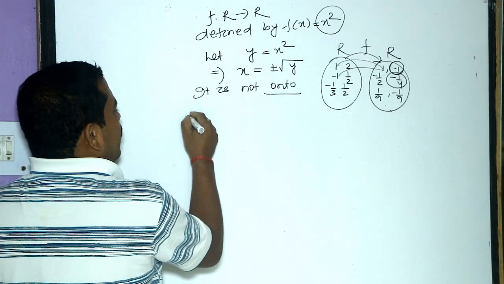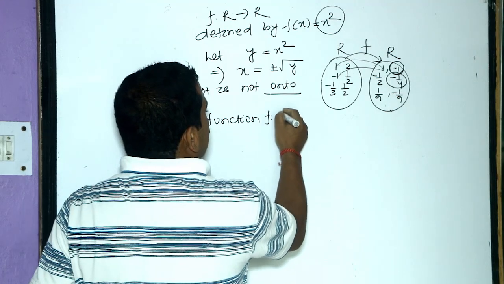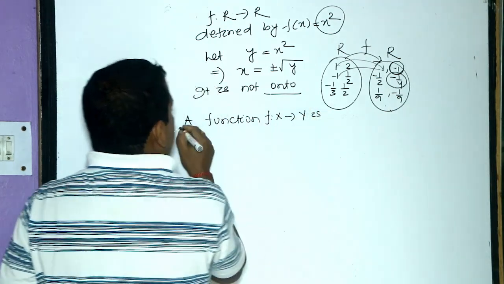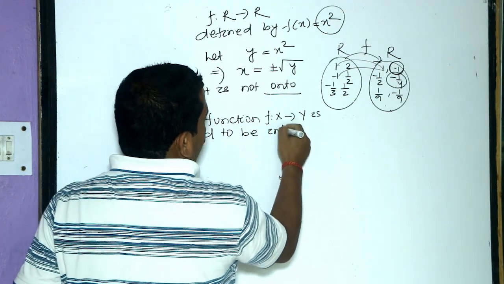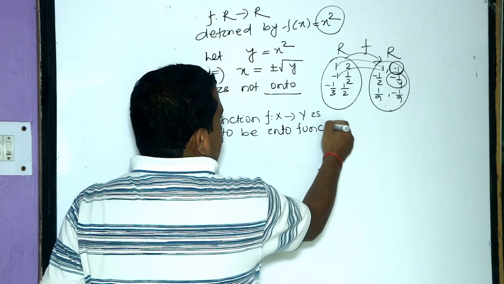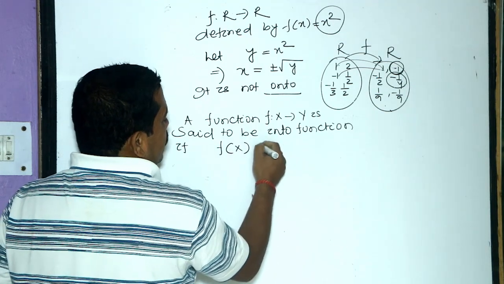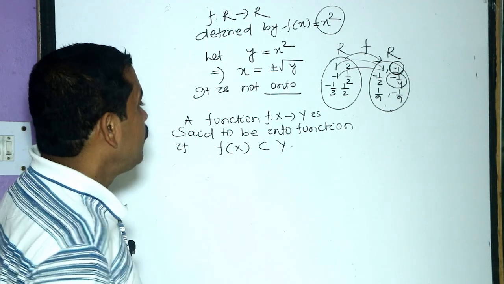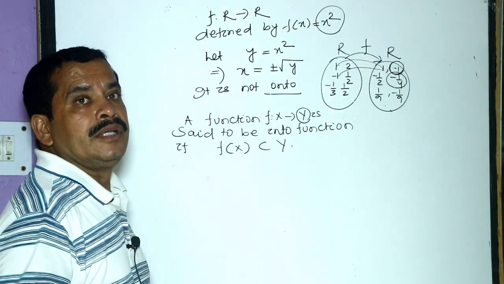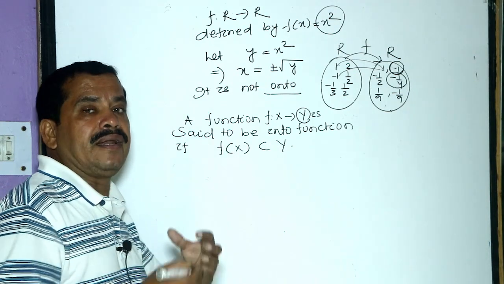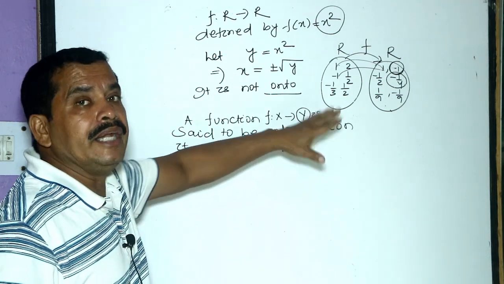We can say like that, a function f from X to Y is said to be into function if f of X is a subset of Y. Means here the codomain and range do not coincide. When the codomain and range coincide, in this case the function is said to be onto, otherwise it is said to be into function.